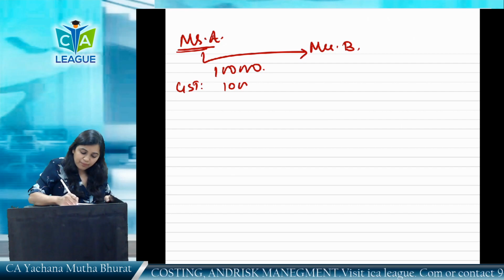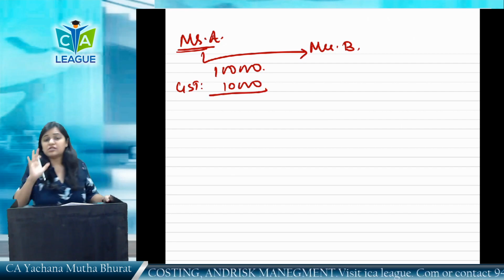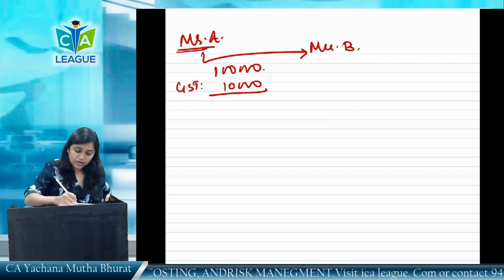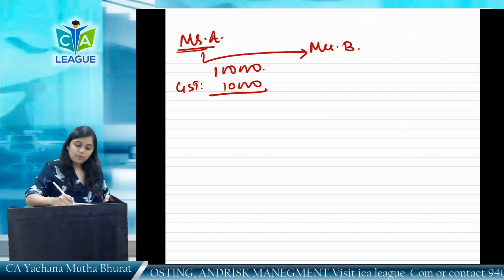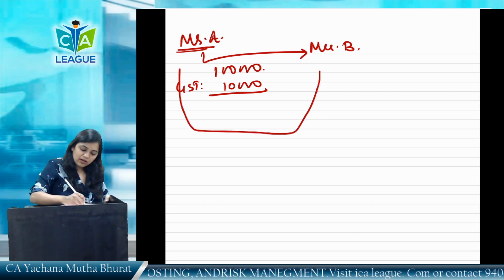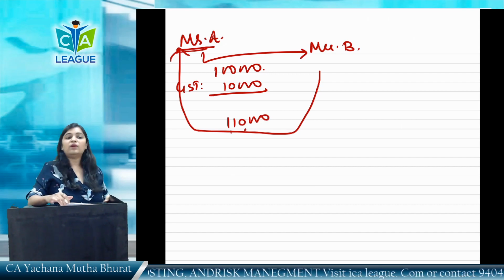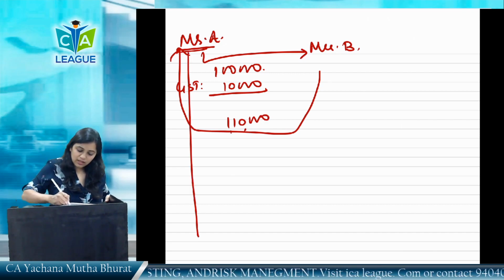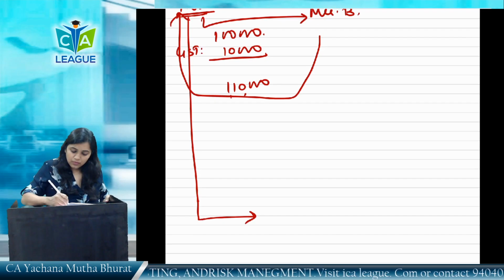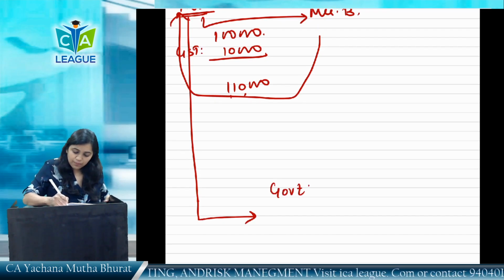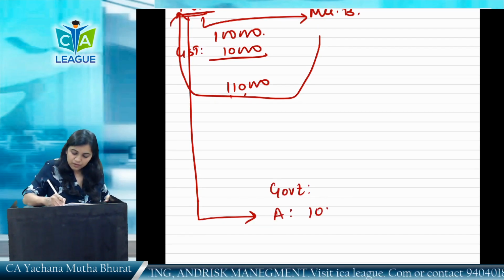For example, 10,000. For simplicity, I am taking 10%, though that is not the actual rate under GST. So Mr. B has to pay how much to Mr. A? 1,10,000 he'll pay. What will Mr. A do? Mr. A will retain 1 lakh and the 10,000 he'll pay to the government. Mr. A paid 10,000 to the government.